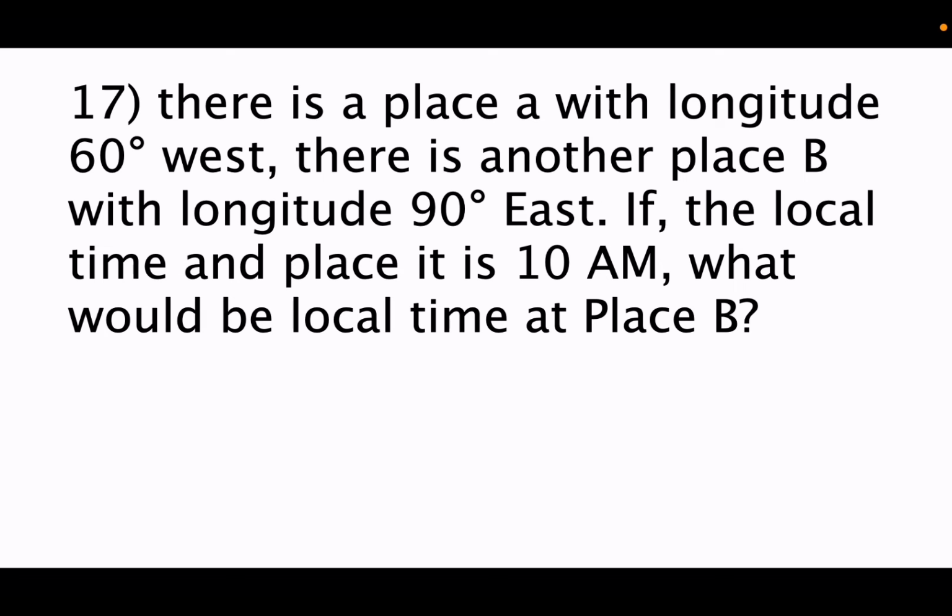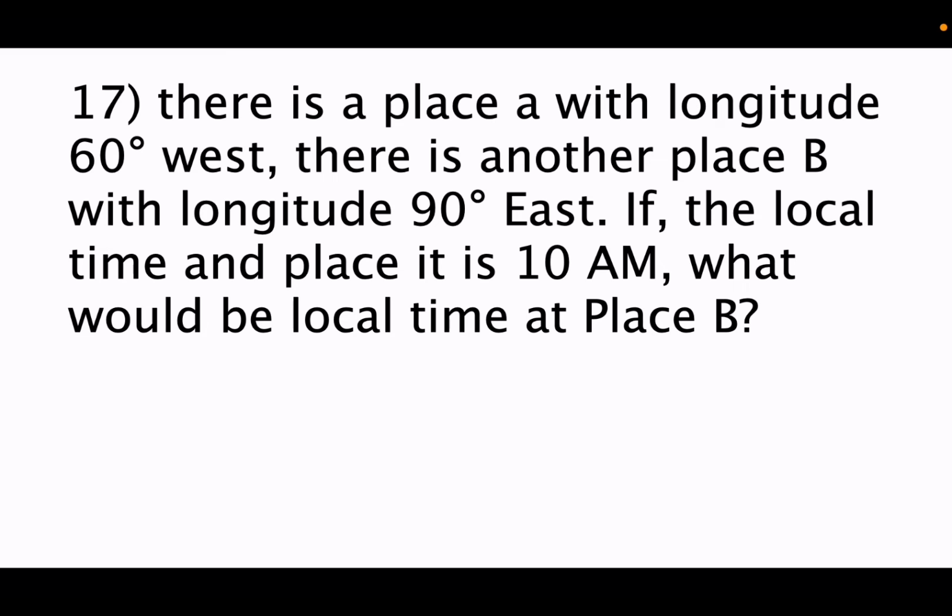Now coming to the 17th question. There is a place A with longitude 60 degrees west, and there is another place B with longitude 90 degrees east. If the local time at place A is 10 a.m., what would be the local time at place B? So you have to calculate this. I'll tell you how to calculate.